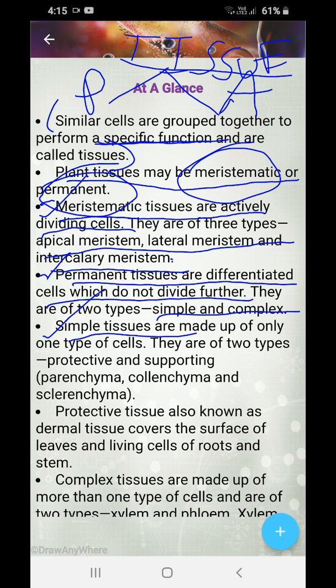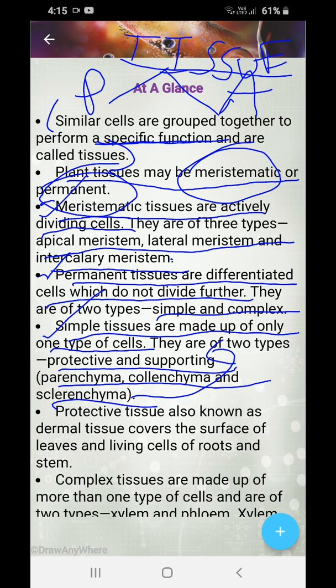What are simple tissues? Simple tissues are made of only one type of cells. They are mainly classified into protective and supporting. They are parenchyma, collenchyma, and sclerenchyma. Some of them are protective, some of them are supporting. Protective tissue, also known as dermal tissue, covers the surface of the leaves and the living cells of the roots and stems. Parenchyma and collenchyma are protective, and sclerenchyma is a supporting tissue.